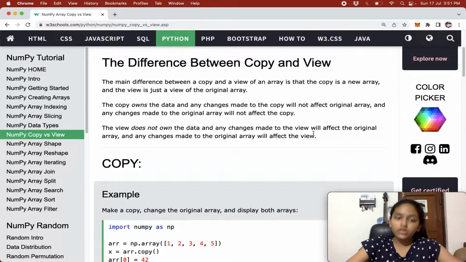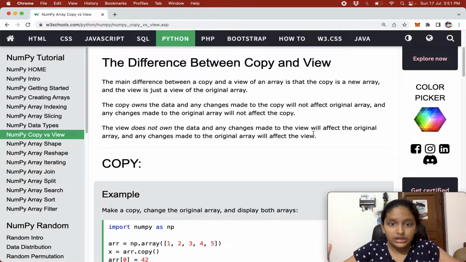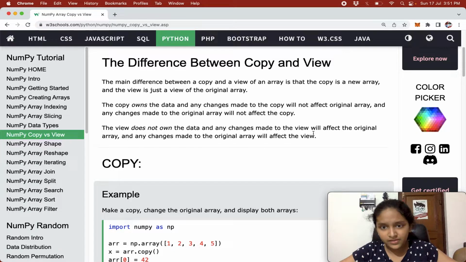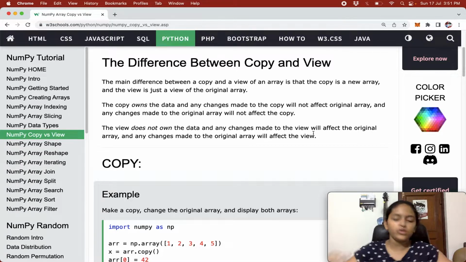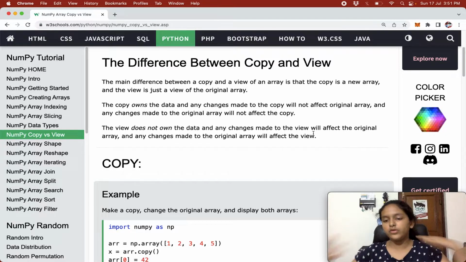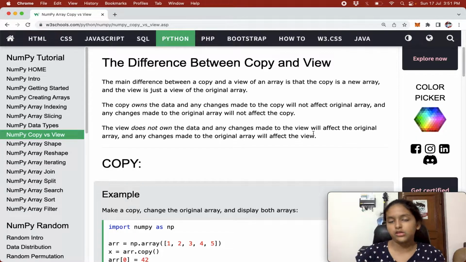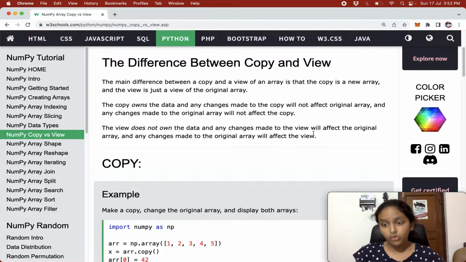Okay, so the view does not own the data, and any changes made to the view will affect the original array, and any changes made to the original array will affect the view. Basically this means view is just looking at the array. Array and view are kind of the same, because view is just looking at the array. The view does not have its own data.